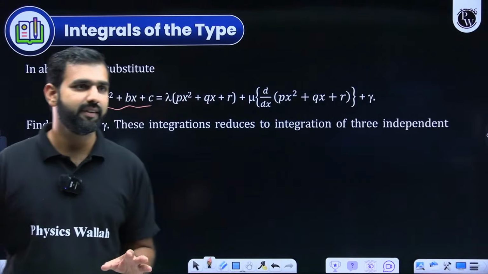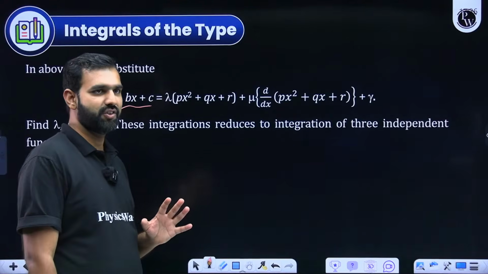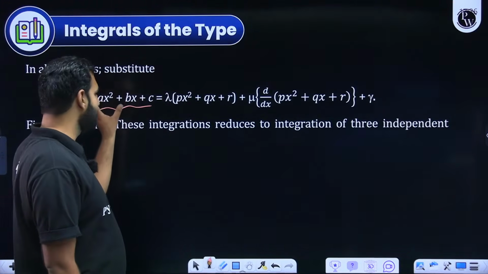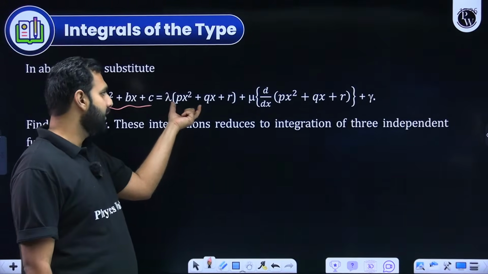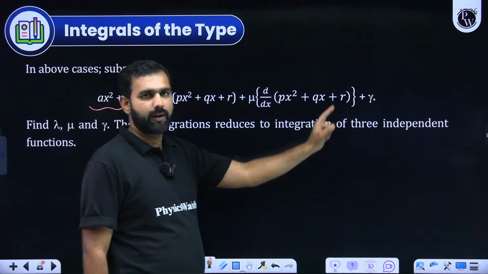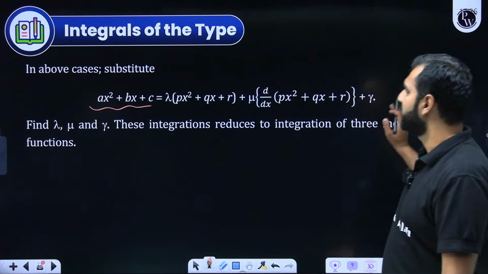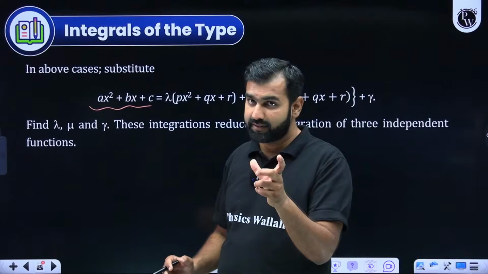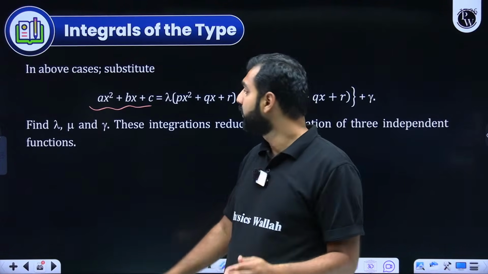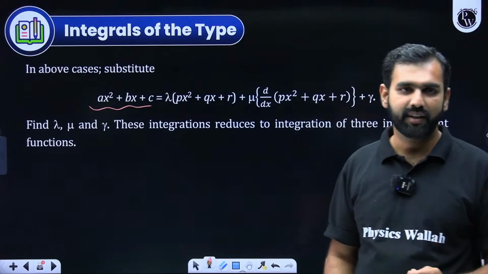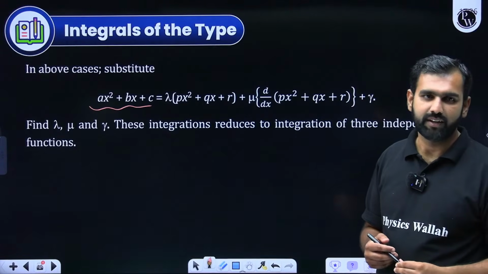What we are saying here is a very basic suggestion: if you have a quadratic upon quadratic, one of the quadratics is written as lambda times quadratic plus mu times derivative of quadratic plus another arbitrary constant. With that you do the comparison of the same degree terms so that you can find lambda, mu and gamma, and through that you find the integration. So I'm asking, is a limit where the limit is infinity there in the syllabus?